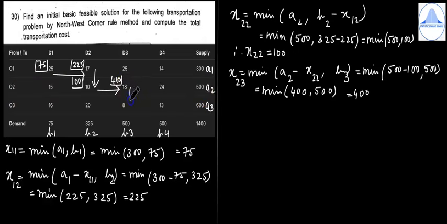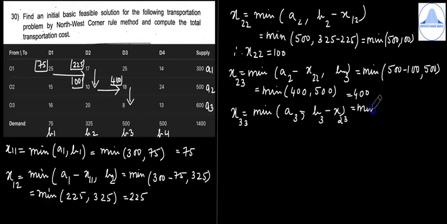Now because availability is satisfied, you move vertically down. So the formula is X is equal to minimum of A comma B minus X. So this particular cell is 3, 3. So X33 is equal to minimum of A3 comma B3 minus X23.